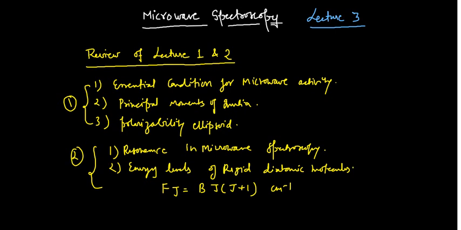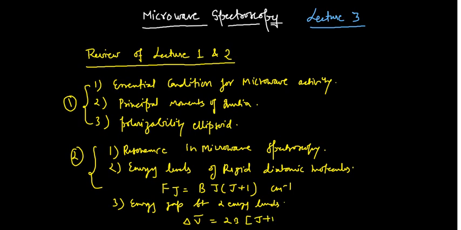After that I explained the energy gap between two energy levels, and derived the expression delta nu bar = 2B(J+1). Up to this point I have completed this in pretty much detail.